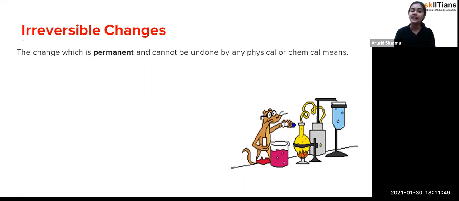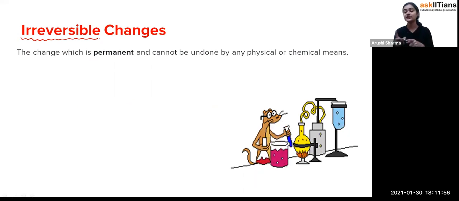These are the type of changes which are not reversible. Once the change has taken place, it is not going to be reversed back. That is why you can say it is a change which is permanent and cannot be undone by any physical or chemical process, so we call it irreversible change.